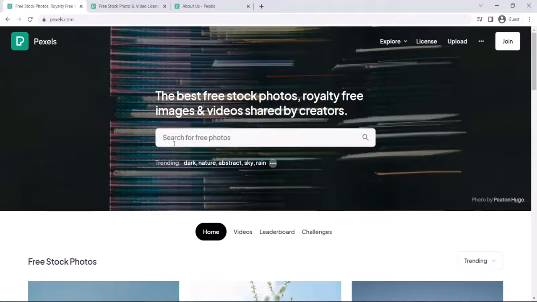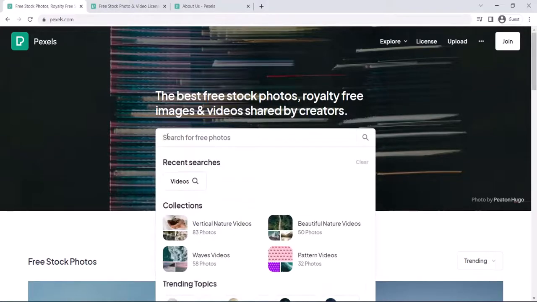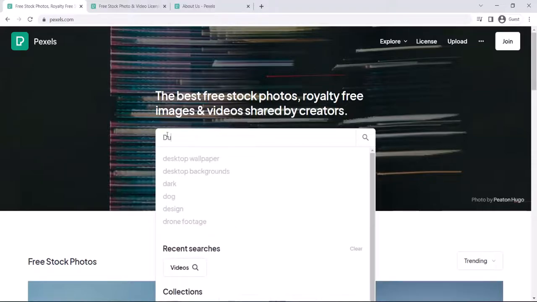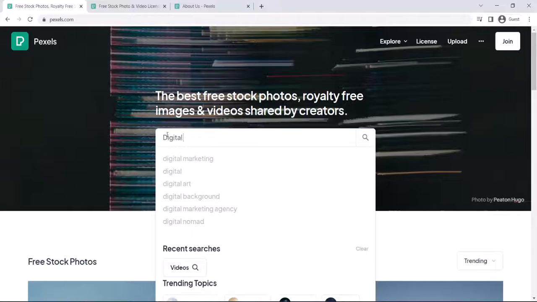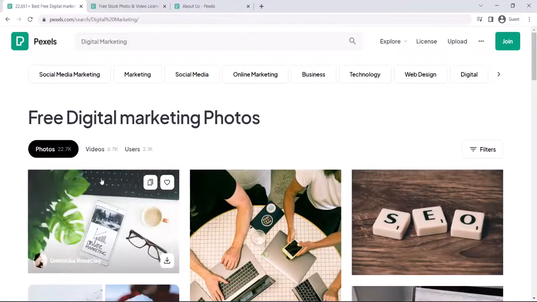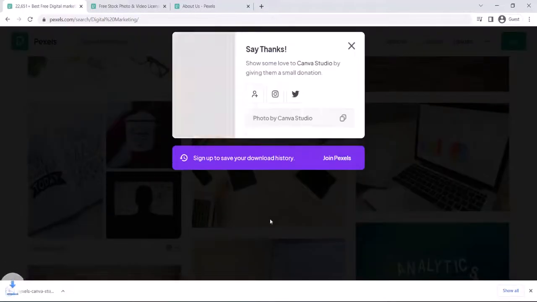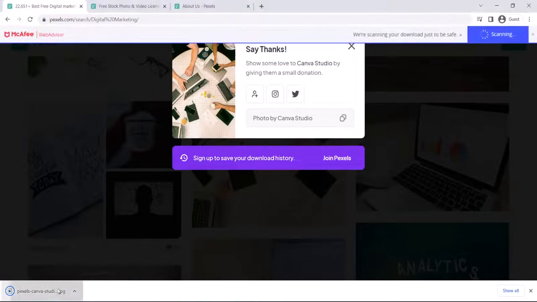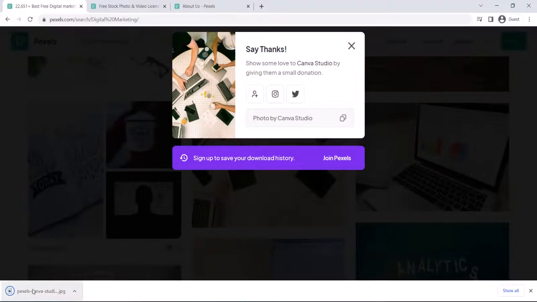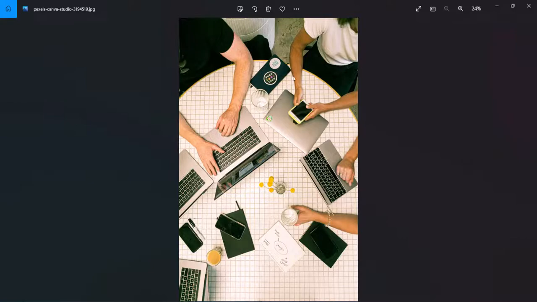It's pretty easy to search in Pexels. What you need to do is go there and search for your niche. Let's say your niche is digital marketing. You can search for digital marketing and you can see there are so many pictures which you can just download, and you can see how it really works. I'll just open this creative, and as you can see, this creative can be viewed.